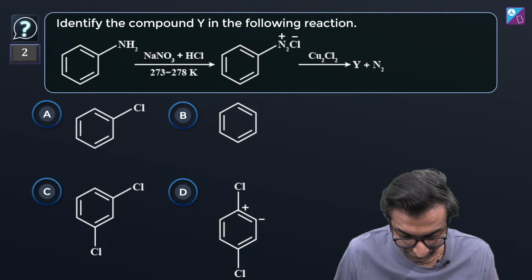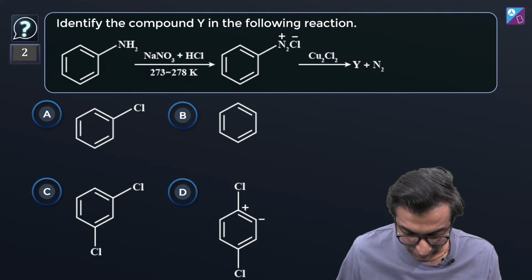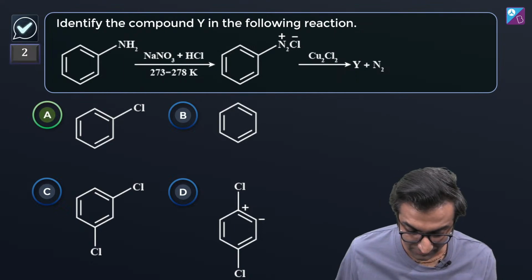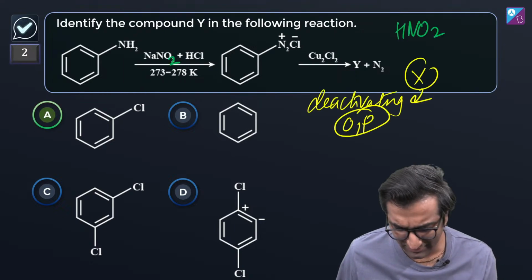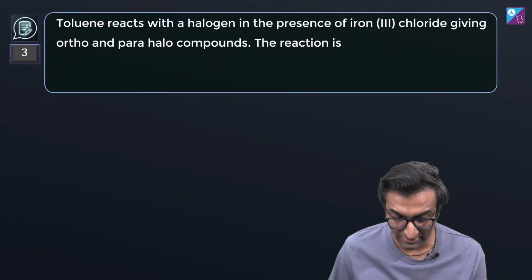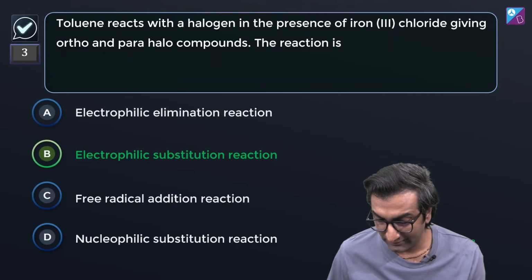This is one of the things I can't fix. That's why I want the organic things to be made carefully. But yeah, sometimes things get mixed up. Sorry about that. It is HNO2. I was wondering how nitrosyl would form. It will be NO2 plus if you get that. Anyway, this one is an electrophilic substitution reaction.